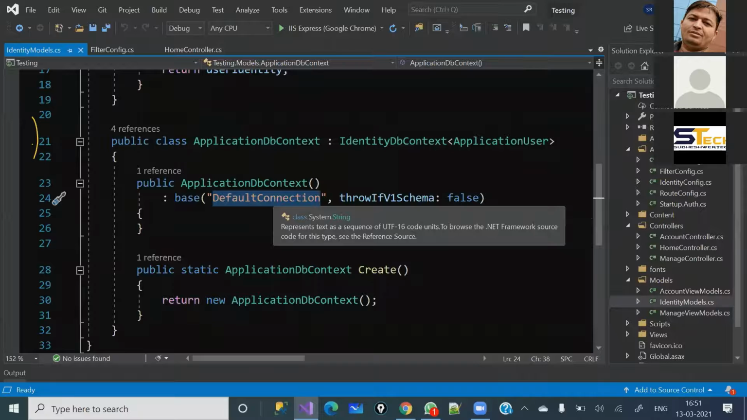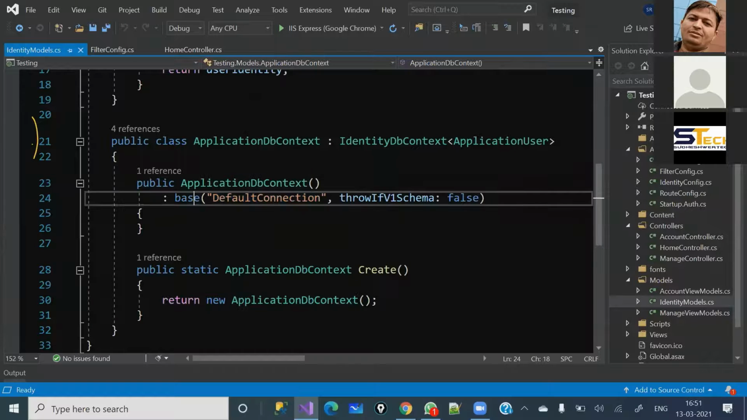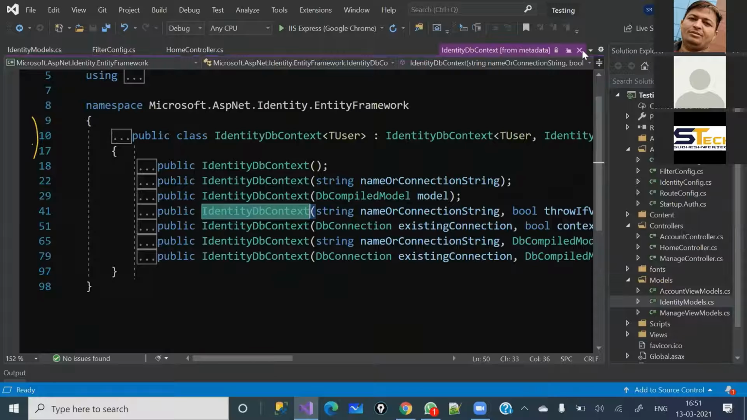What I mean, if you press F12 here, you see this is a class and this is the constructor which you are trying to call here, right? So this is basically your connection string, which must have been defined by default under the web.config with the default connection name. You can give any name here, right?